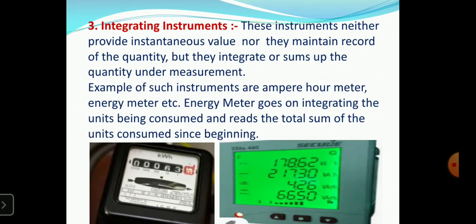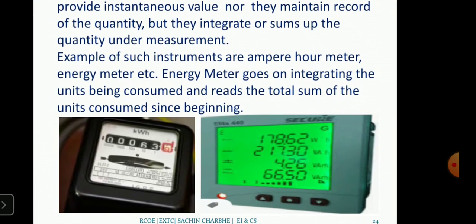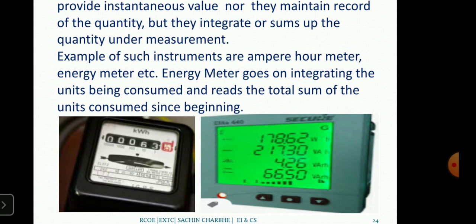Then the digital meter is the advancement of meters. There also the value is continuously shown on the digital display. Nowadays electronic advancement has been done in the energy meter. In industry, the MSEB person does not take the readings.